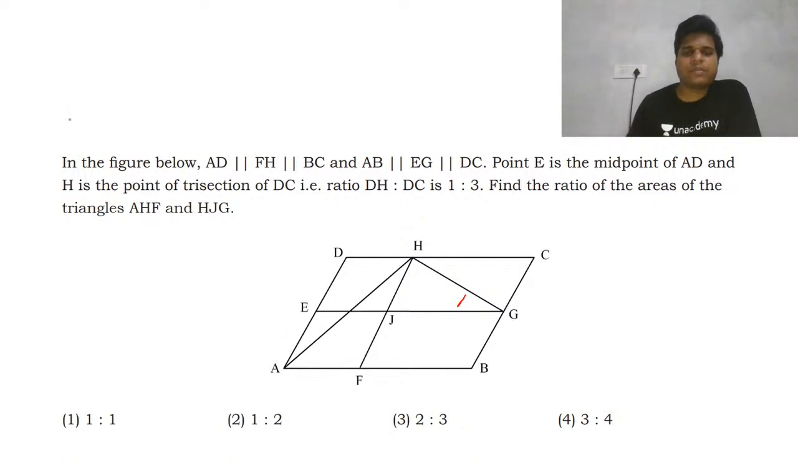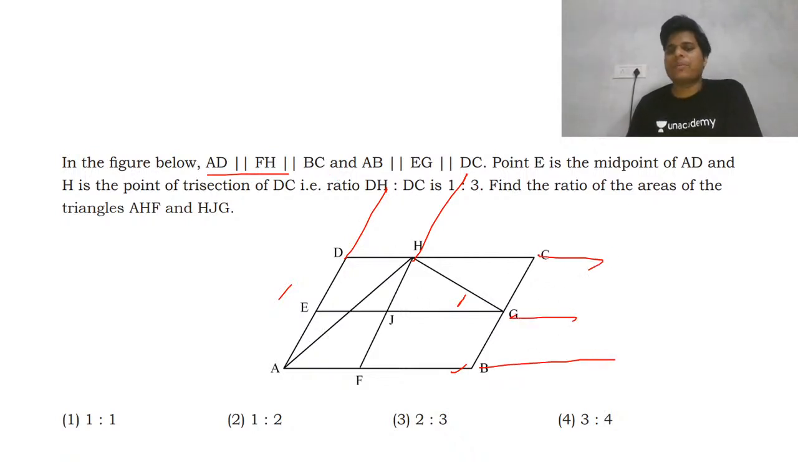So in this question, AD and FH, I hope you have tried this question. So AD and FH are parallel. BC, and so these three lines are parallel and these three lines are parallel. Point E is the midpoint of AD, so this will be the midpoint for this also. And H is the point of intersection. So this is not a midpoint, this is the intersection.